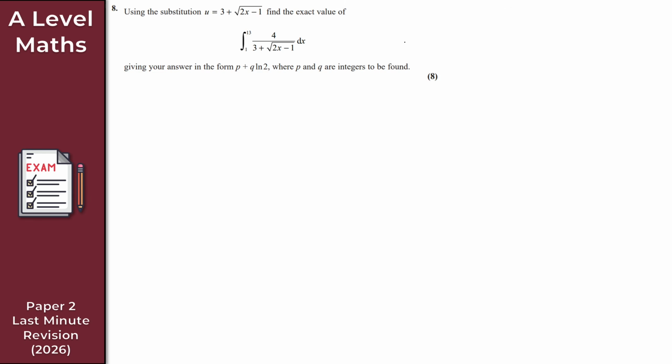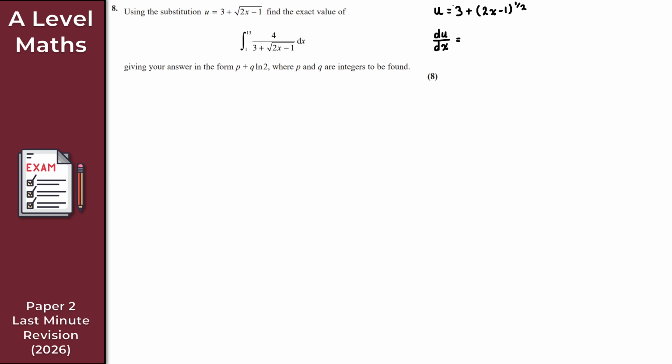So to begin with then, we just start with this substitution here. So u is equal to 3 plus the square root of 2x minus 1. I'm going to write that in index form: 2x minus 1 to the power of 1 over 2. Because at some point we need to rewrite the integrand, and we can do that by using this substitution. We also need to replace dx, so to replace dx here, we start with u. We're going to differentiate that to give us du by dx and just rearrange to get dx.